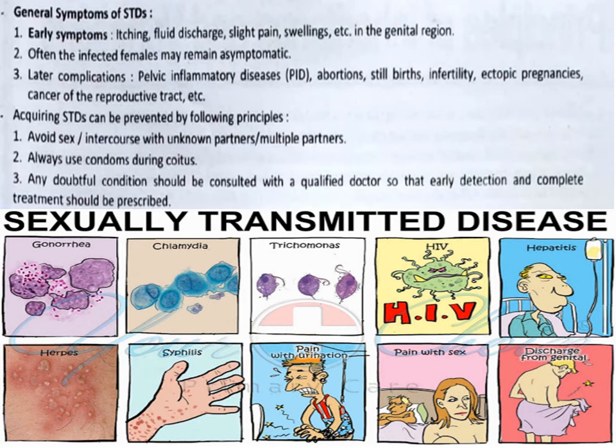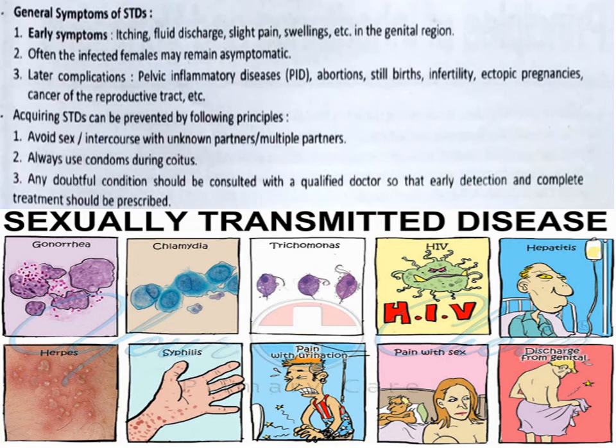But these diseases should be reported immediately to the doctors, because they are very high among individuals in the age group of 15 to 24 years. These sexually transmitted infections can be prevented by avoiding sex with unknown partners or multiple partners, by using condoms during coitus every time, and by seeking medical help in case of any doubt and getting it completely cured. So these are the different diseases.